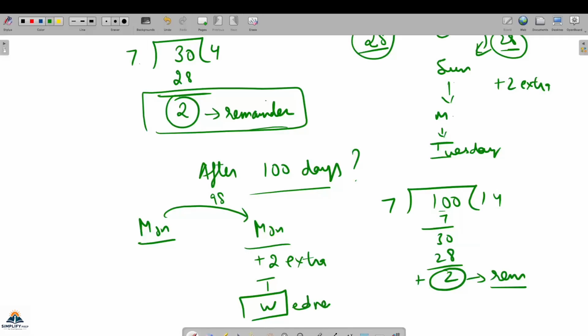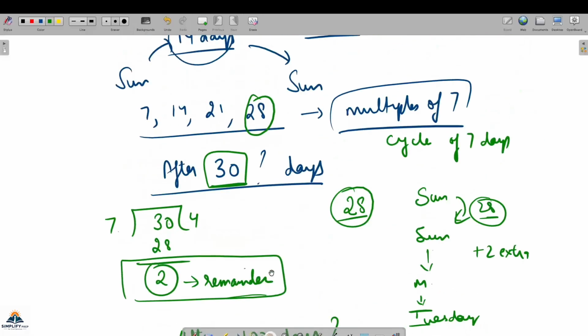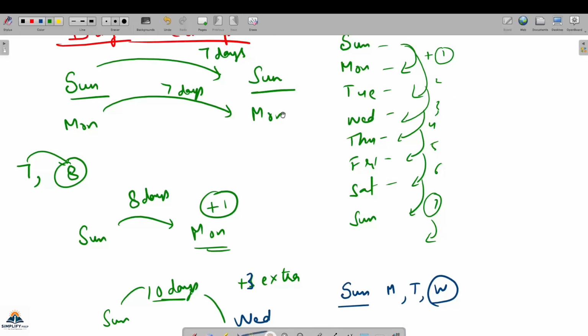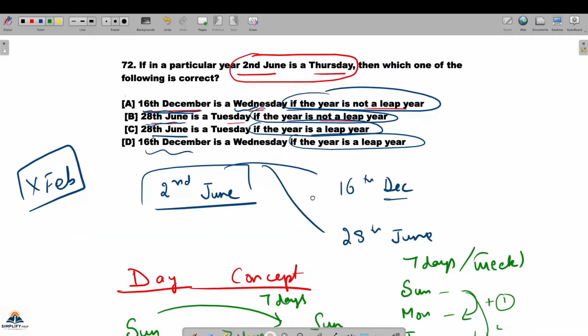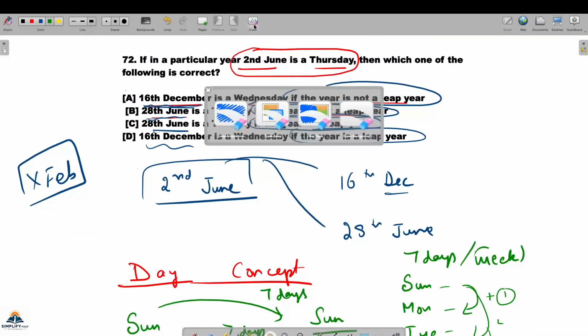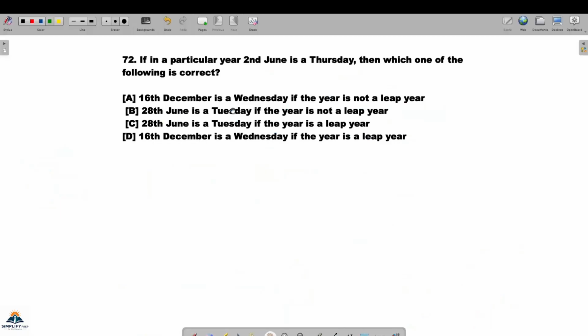So it will be the Wednesday if we see from Monday. है ना. संडे से देखोगे तो ट्यूसडे हो जाएगा ना, that we have already seen. So I hope this cycle thing is clear. So now we can come back to solving this question. All right. So this question was asking 2nd June is Thursday. This is Thursday.